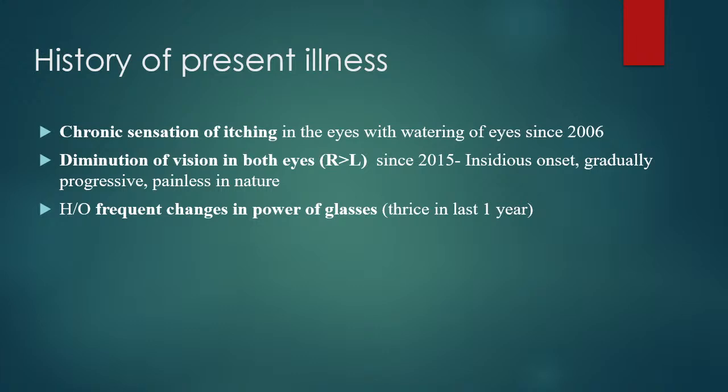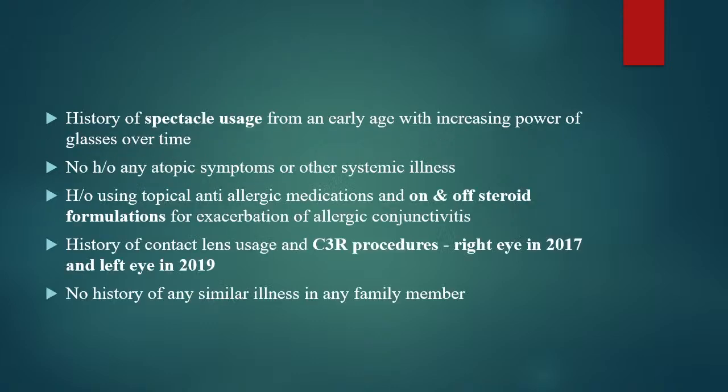The chronic sensation of itching, along with watering of eyes, started in 2006. Diminution of vision in both the eyes started in 2015, which was insidious in onset, gradually progressive and painless. There was also a history of frequent changes in the power of glasses, thrice in the last 1 year.